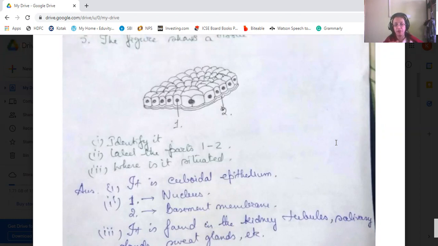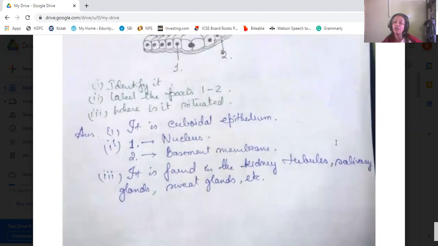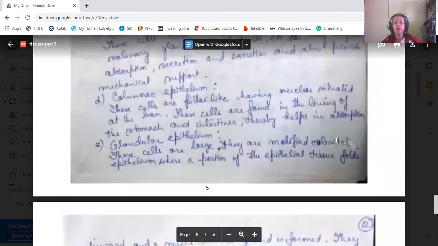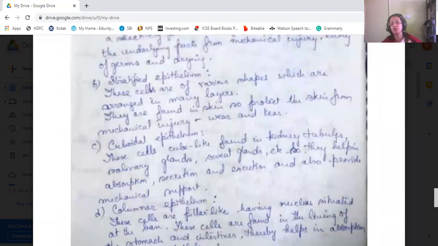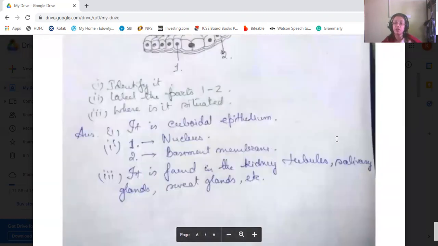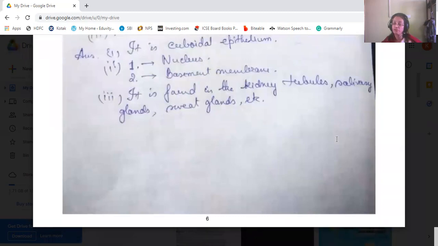Cuboidal epithelium is arranged on it. Okay, so where are they found? They're found in the kidney tubules, salivary glands, sweat glands, etc. Okay, so for the main function, you can say absorption, secretion, and excretion. If it is present in kidney tubules, excretion is also a function.